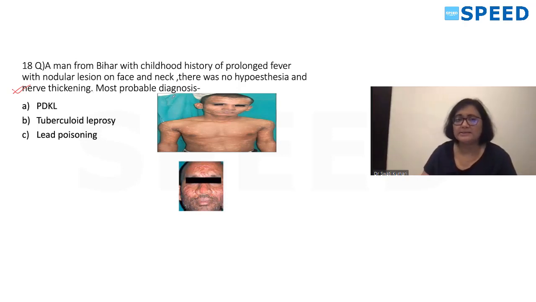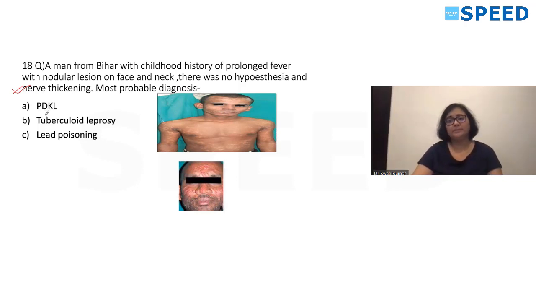There was no hypoesthesia, no nerve thickening. What is your probable diagnosis? Whether it's PKDL, post-kala-azar dermal leishmaniasis, or tuberculoid leprosy, or some poisoning was given. I'm not sure whether it was lead poisoning.